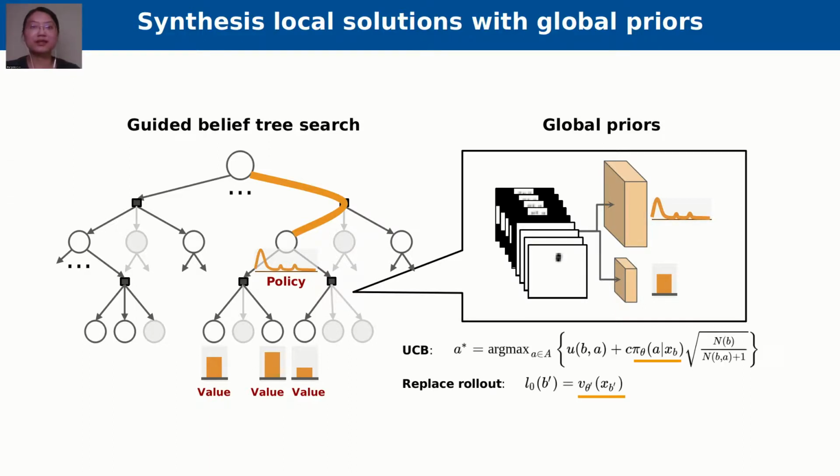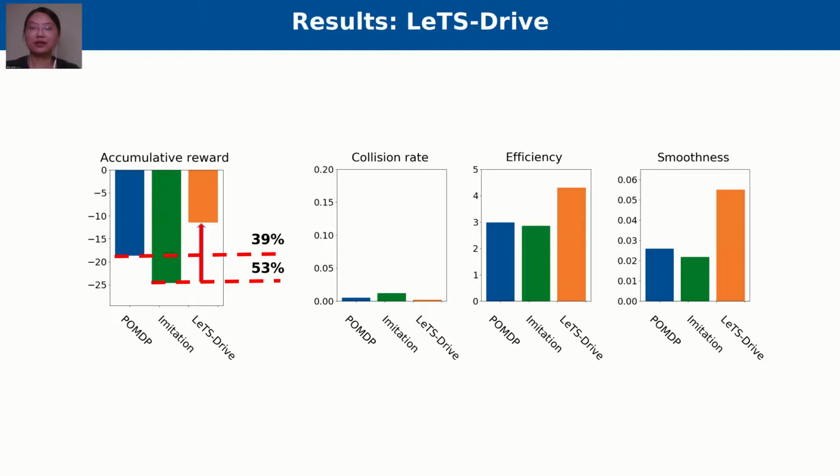Here, we use a policy network to guide action selections and use a value network to replace rollouts. This integration enables Let's Drive to significantly outperform either planning or learning alone.